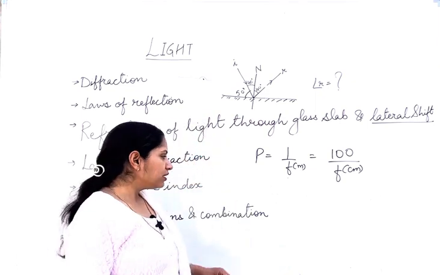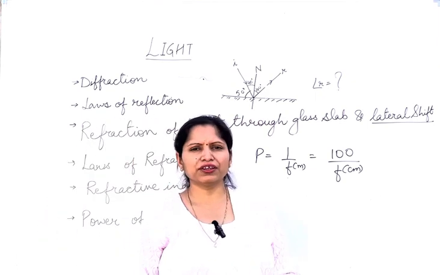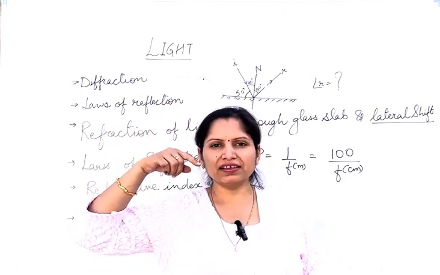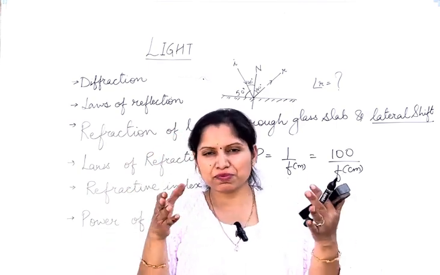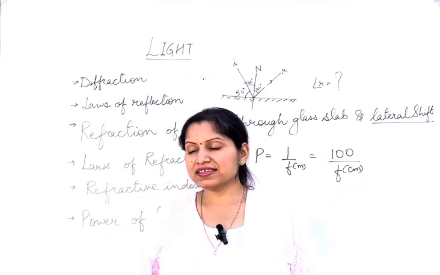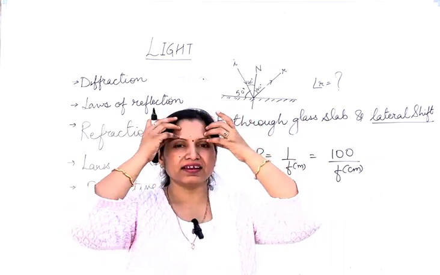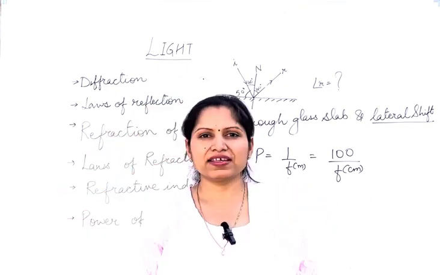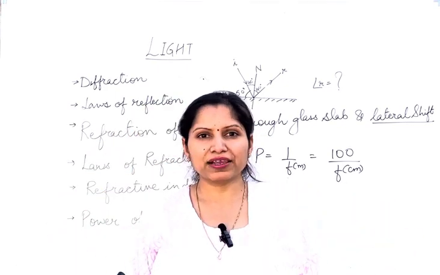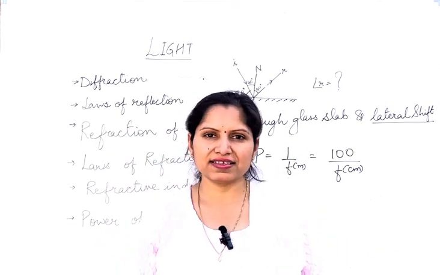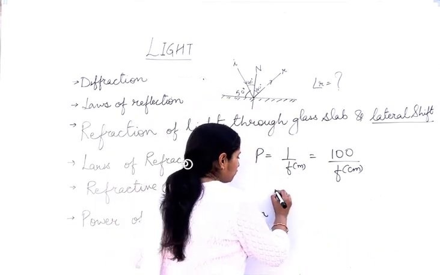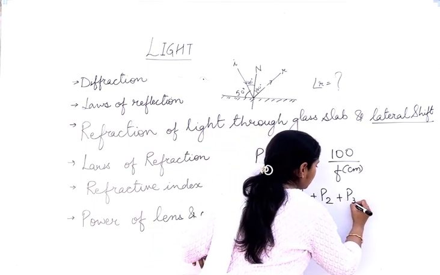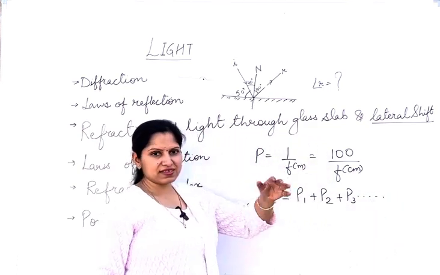Now, last is the combination of lenses. You must have observed that when a doctor is checking you, he keeps putting one lens after the other in the eyes. They have some special spectacles for checking the eyesight, and they put these lenses one after the other in front of your eyes. Then how do they calculate the total power? The total power of a combination is just the sum of the individual powers, for any number of lenses that the doctor puts.